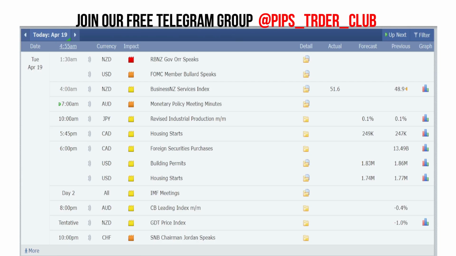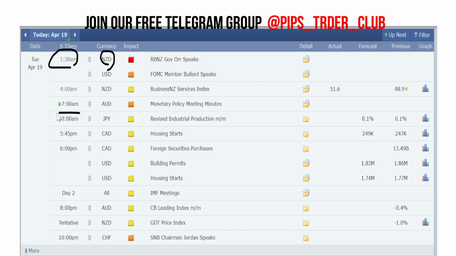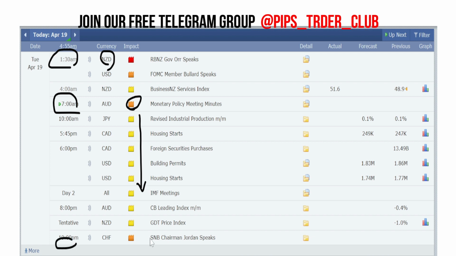Before starting our today's analysis, we'll look at today's economic calendar, then we'll begin our analysis. We can notice that there is high impacting news coming up on New Zealand dollar. It is already completed. And when we look at other news, at 7 AM we have medium impacting news on Australian dollar. Otherwise we have low impacting news coming up on the major currency pairs. And at 10 PM we have medium impacting news coming up on Swiss francs.